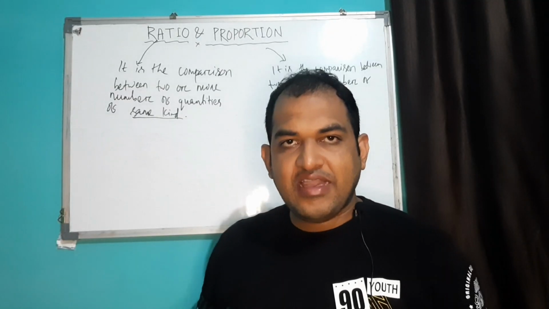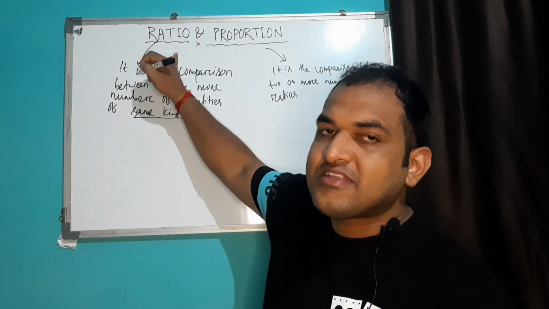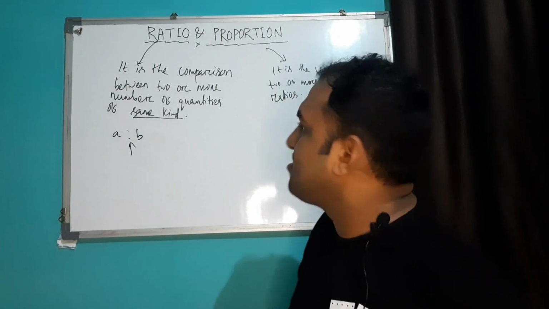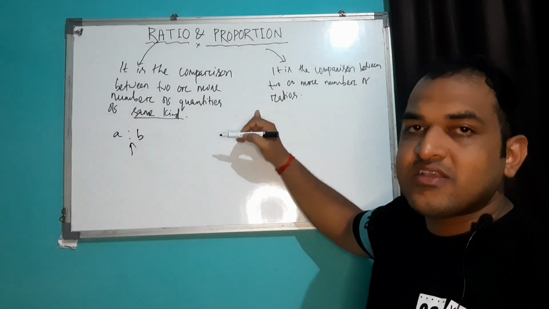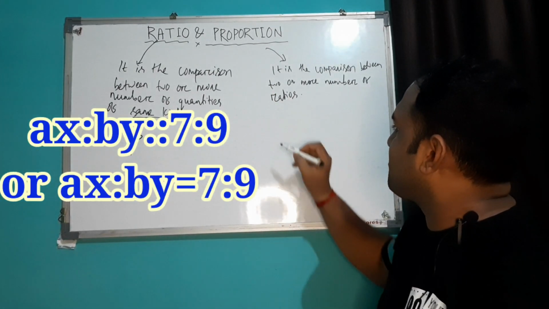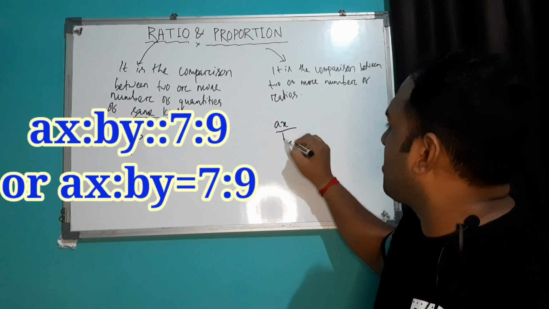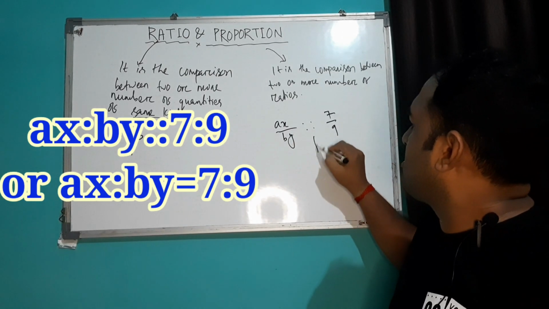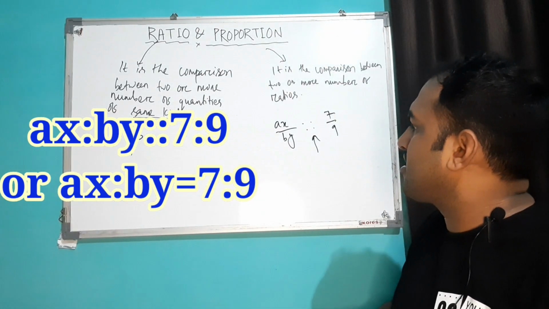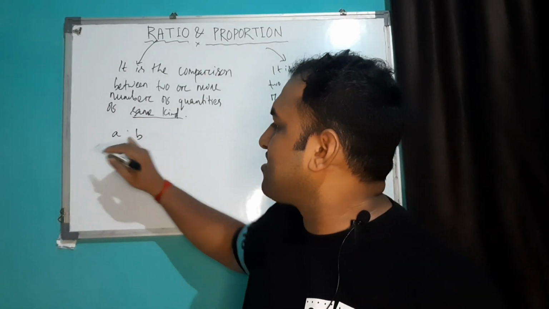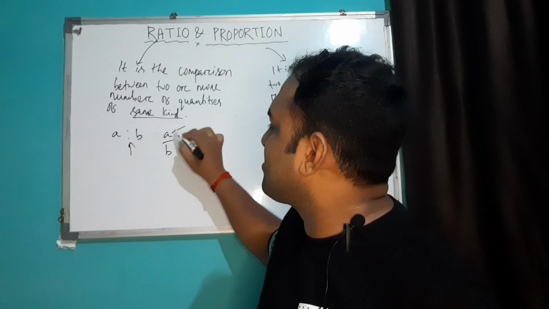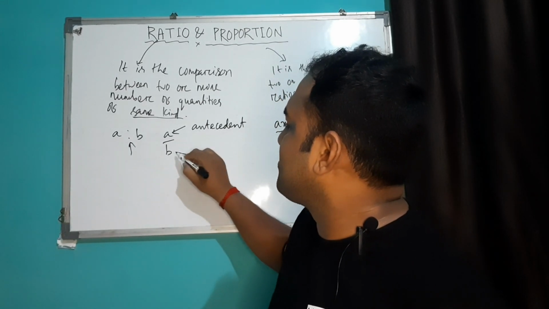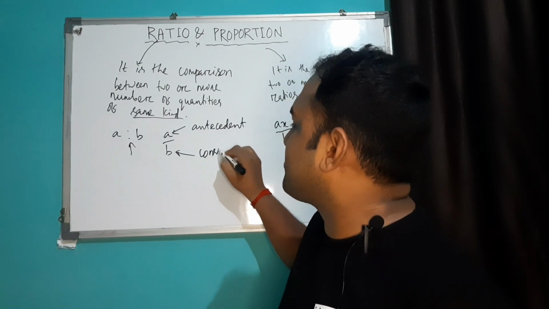Okay. Again, this ratio is represented as, let's say, A is to B. So this is the ratio symbol. Again, this proportion is represented as, let's say, this is your proportion symbol. Again, this ratio can be written as A upon B, and this upper part is known as antecedent, whereas this lower part is known as consequent.